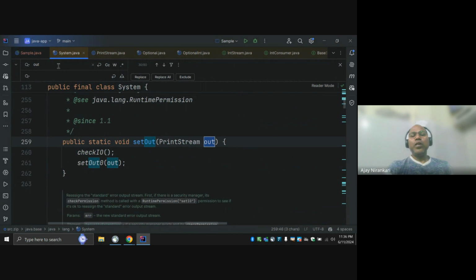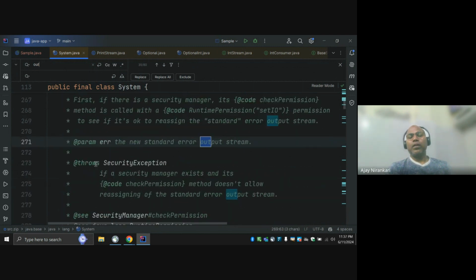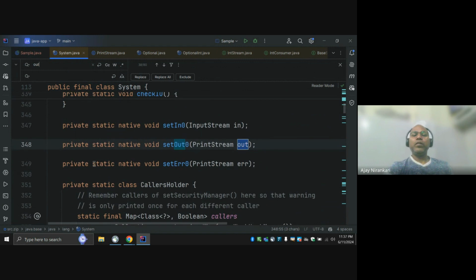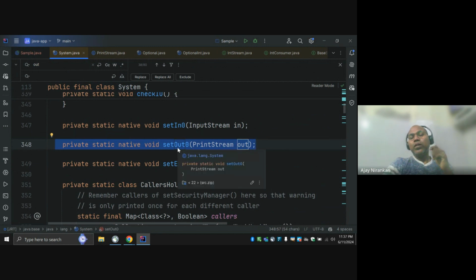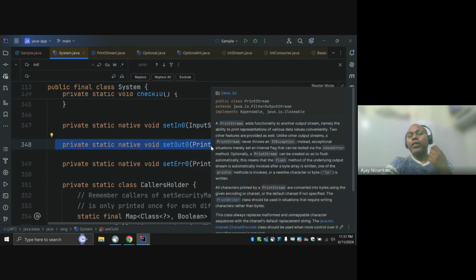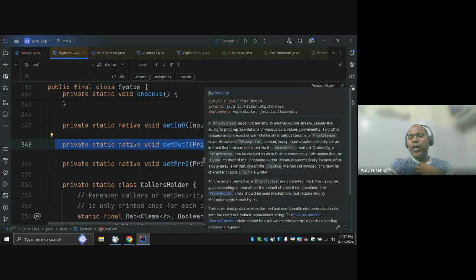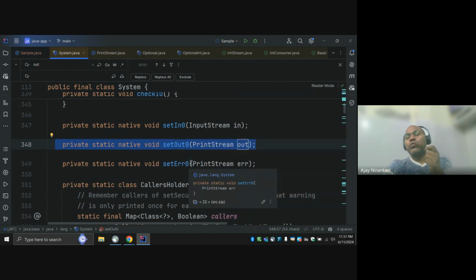Set out. You can even set your output. What should the value be here? Before that, notice that they have provided some native implementation. The out field is already initialized with a default print stream. As a developer, I cannot write any data to the console by myself. I'm not an expert and don't have the hardware capability to know how to write any character on my console.